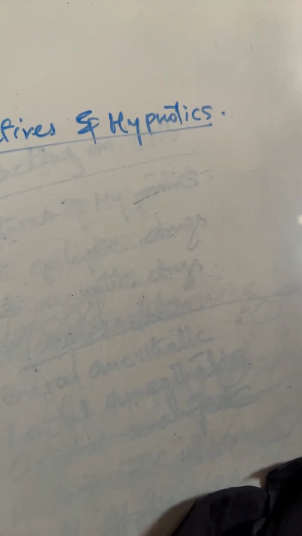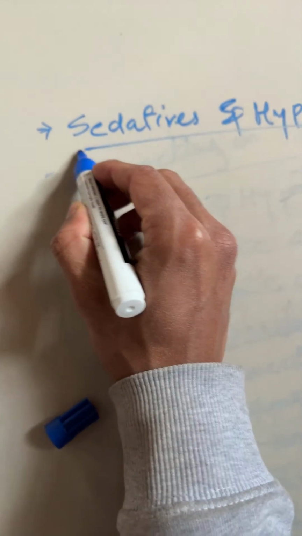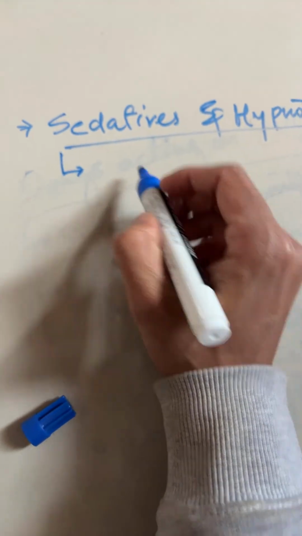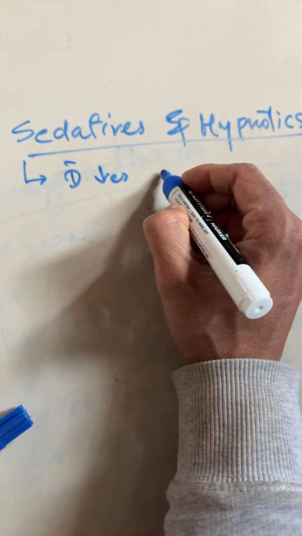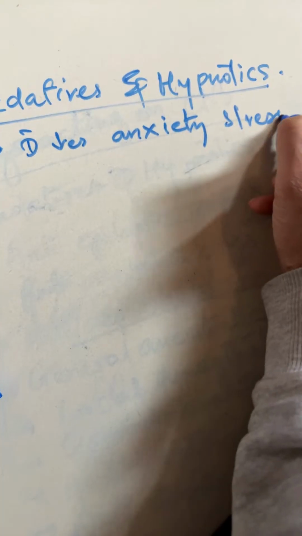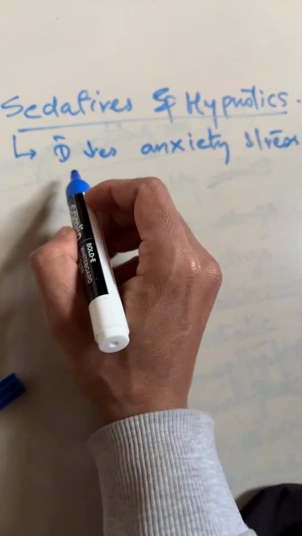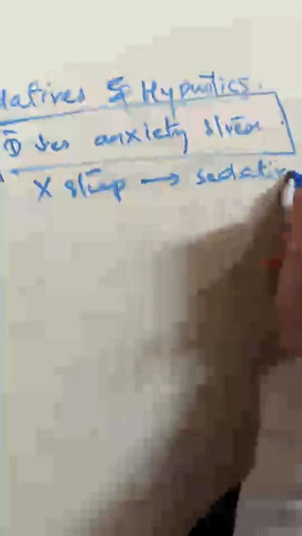Now we will see one very important point, that the drug which reduces anxiety and stress without inducing sleep is a sedative, and with inducing sleep, then it is called hypnotic.